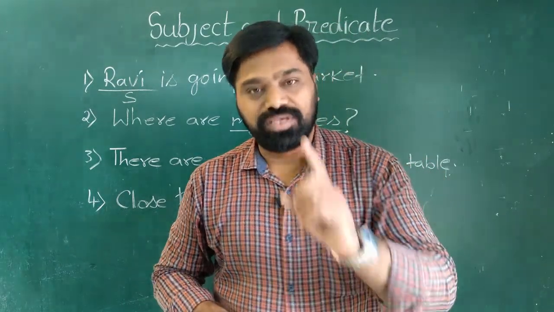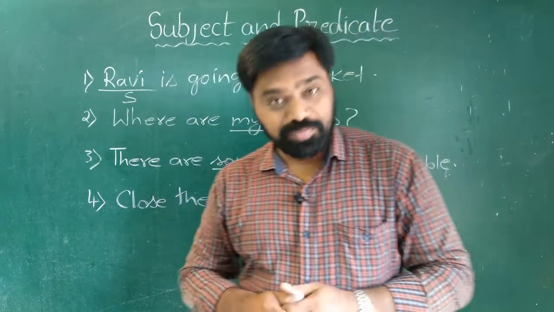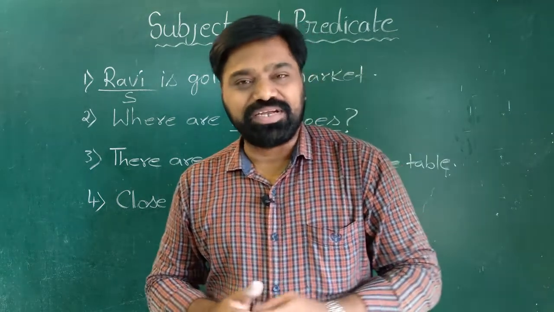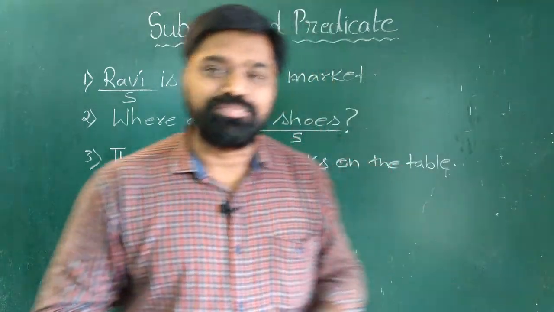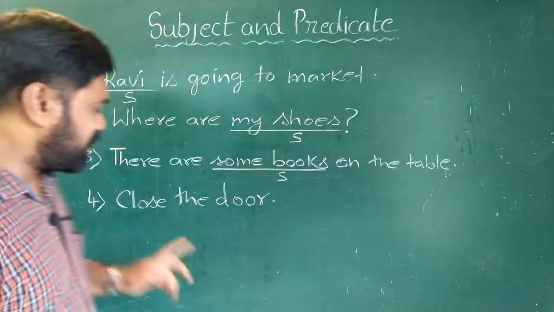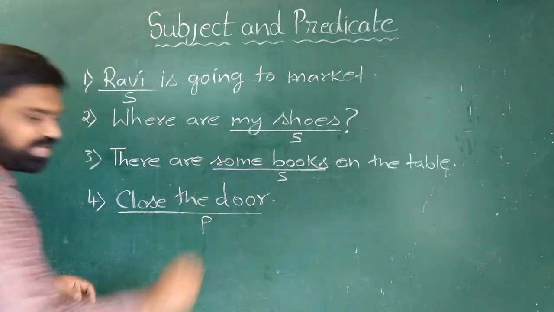It is always you. So when somebody says close the door, it means you close the door. So in imperative sentences, we don't find subject and we have to assume the subject as you, whereas the rest of the things what is given there is simply predicate.